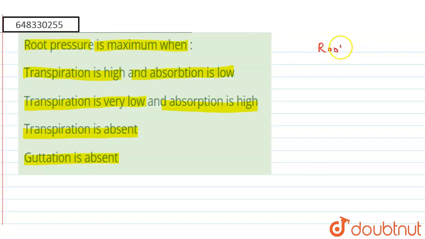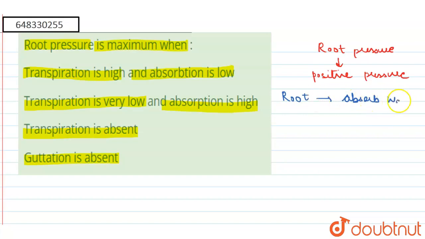Talking about the root pressure, when it is maximum. First see what is root pressure and what are its conditions. Root pressure is actually a positive pressure which is created within the roots. How is it created? The roots or the root hairs absorb the water and minerals from the soil. Since they absorb the water and minerals from the soil, this creates the pressure within the roots.